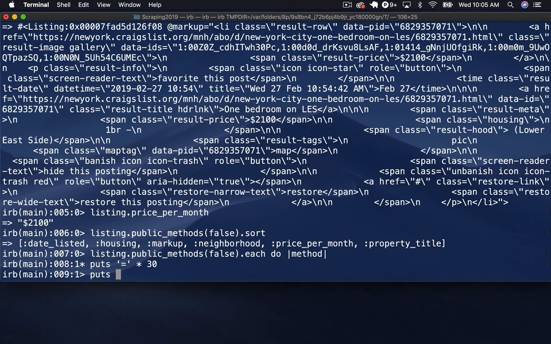Puts, how can I say this? Let's do method.to_s. This is getting a little complicated. Let's do method.to_s, colon space, and then